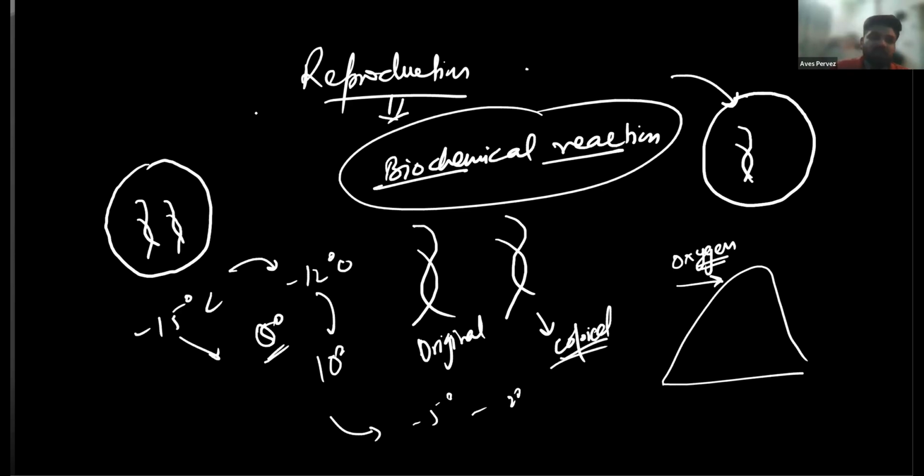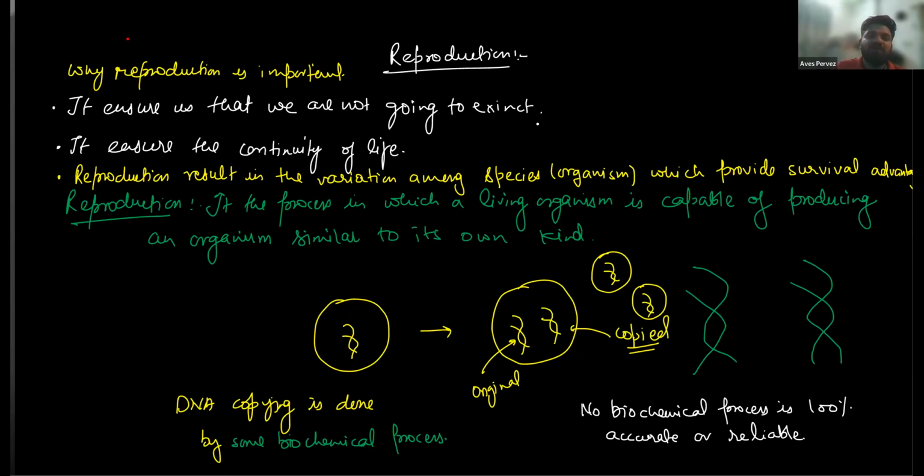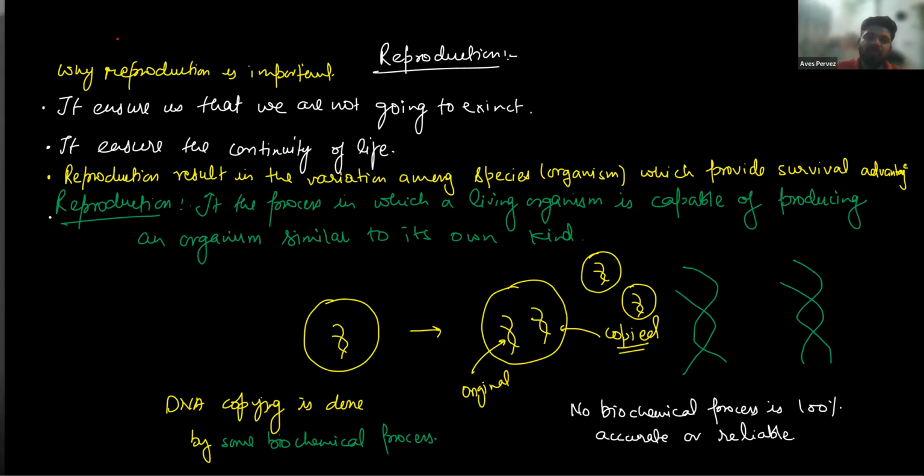Yes, sir. So first of all, reproduction ensures the continuity of life, so that our generation is not going to end. We will end, but our generation will not. Let us keep on multiplying, dividing. Similarly, note down why reproduction is important. It ensures the continuity of life, and reproduction results in variation among the species, which provides survival advantage. Note it down. Note the definition of reproduction also.